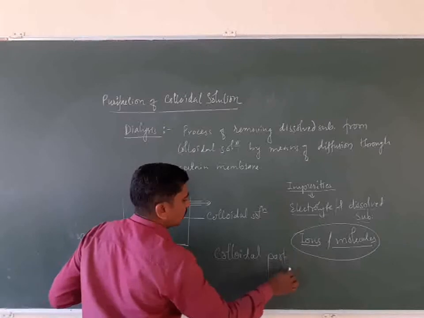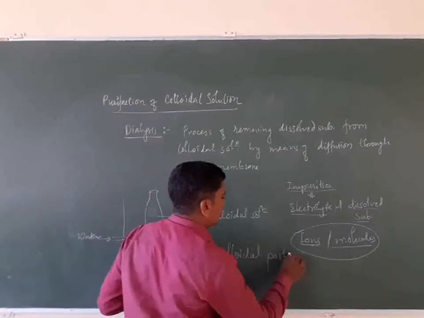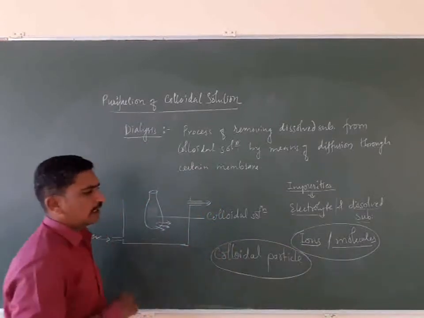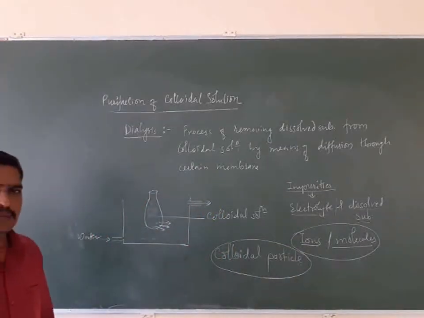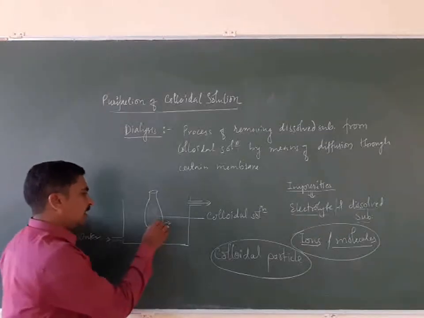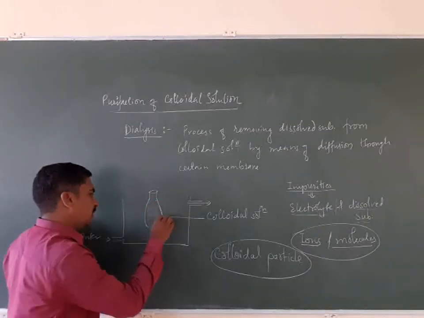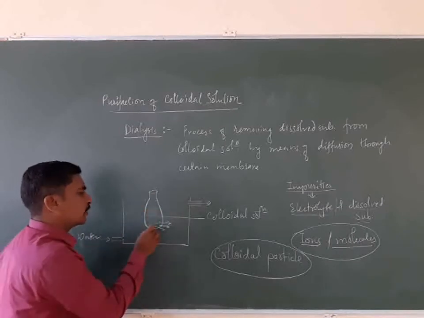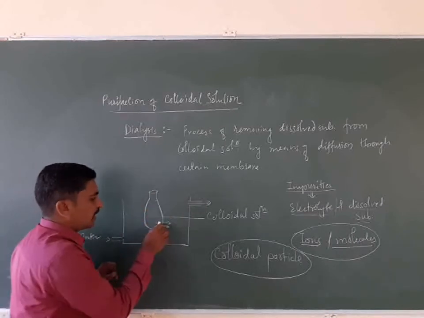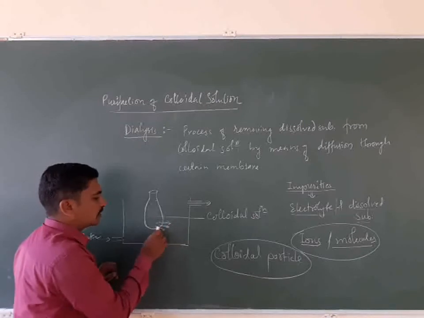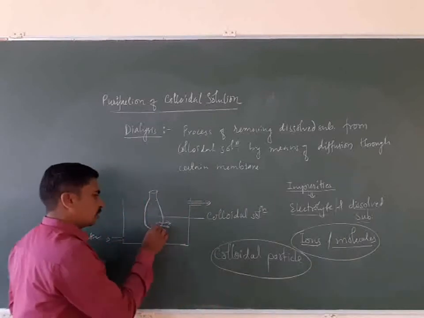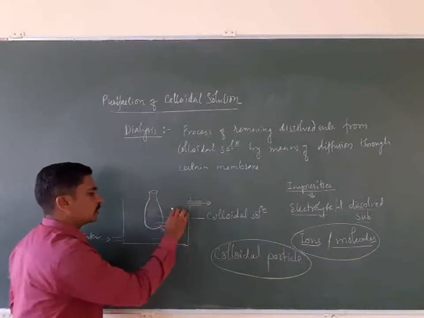Why do they not pass through the membrane? Because the particle size of a colloidal particle is larger than that of ions and molecules. Whether it is animal membrane, parchment paper or cellophane, these membranes allow only the dissolved substances, that is ions and molecules, to pass through and go into the water.